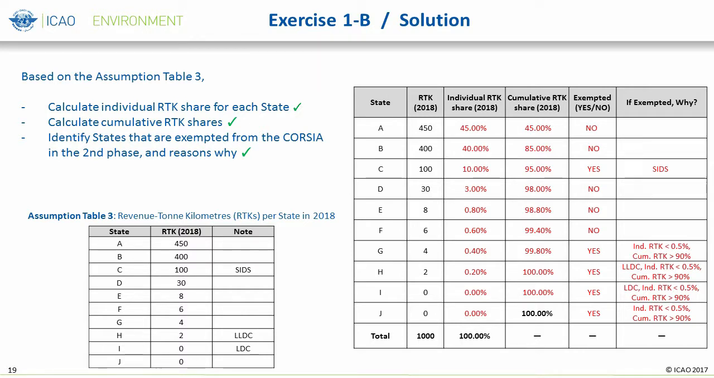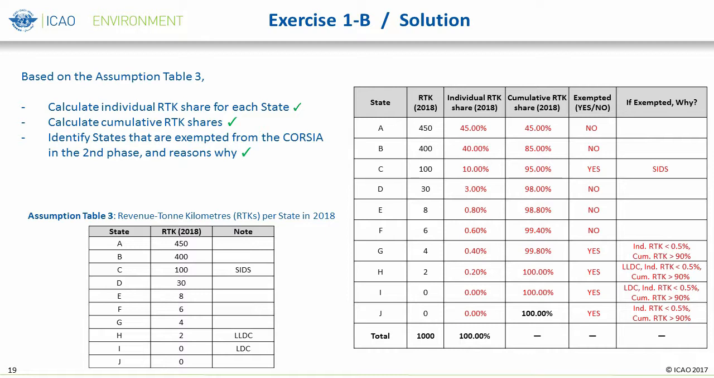Finally, there are 5 of the 11 states that are exempted from the CORSIA in the second phase in this scenario. 4 of these states are exempted based on their individual share of international aviation activities in RTKs is less than 0.5% of total RTKs, and cumulative share in the list of states from the highest to the lowest amount of RTKs greater than 90% of total RTKs. These states are G, H, I, and J.